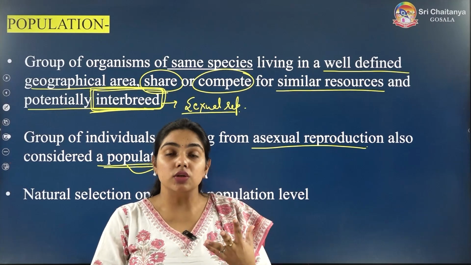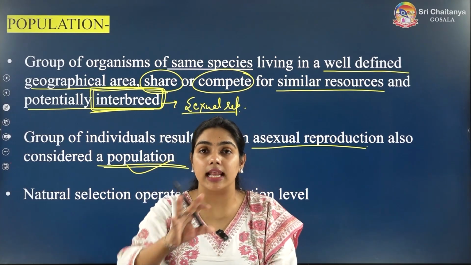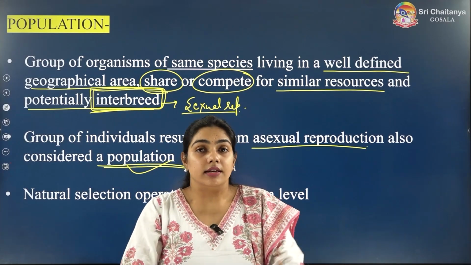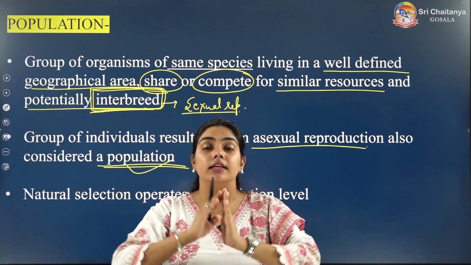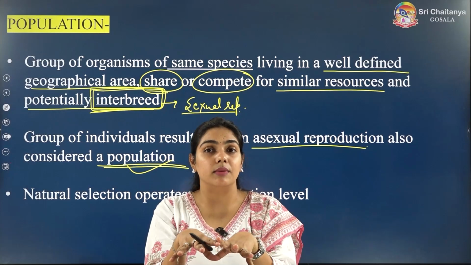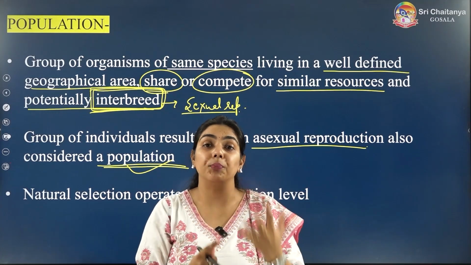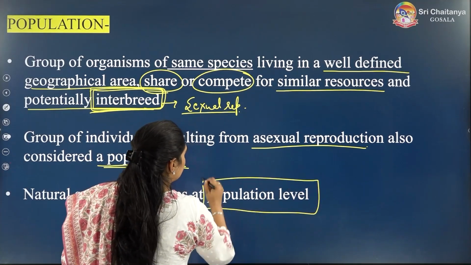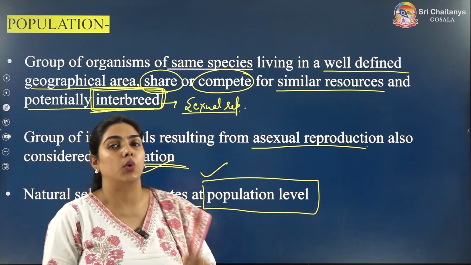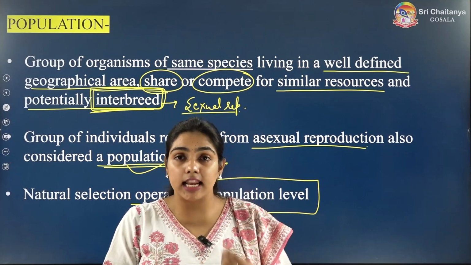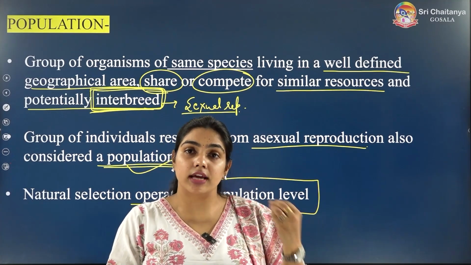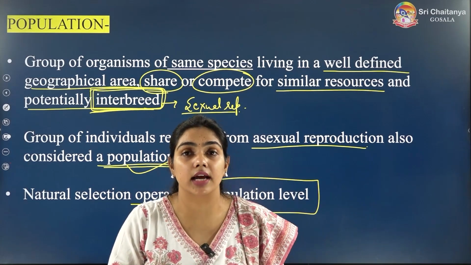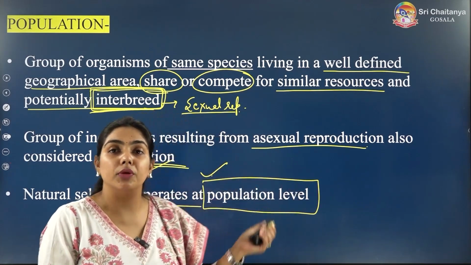place. So natural selection is never selecting only a single organism. Natural selection is operating at a big level, not at organism level, it is operating at a population level. So natural selection operates at population level. This can be another important question: natural selection operates at which level, organism level or population level or community level? So it is the direct line of NCERT, it is operating at the population level.